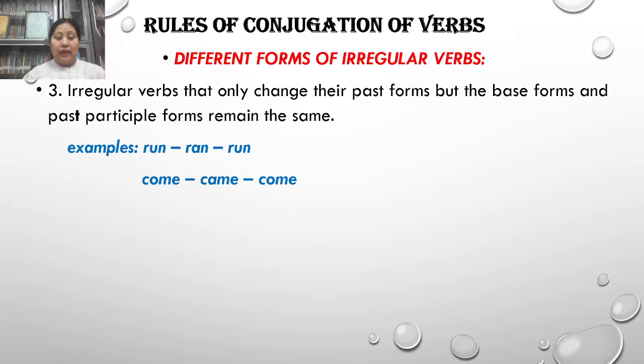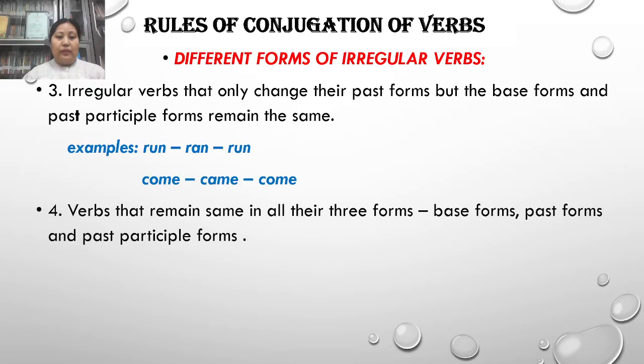Then there is another type of irregular verbs. Now what is this other type? This verb remains the same in all three forms. We have seen one type of irregular verb that had three different forms. Now you will see here they remain the same in all three forms: base form, past form, and the past participle form. Look at the examples. Here the verb cut, cut, cut, they are the same in three forms: the base form, the past form, and the past participle form. Similarly, put, put, put, and hit, hit, hit. These are all irregular verbs that are the same in their three forms.